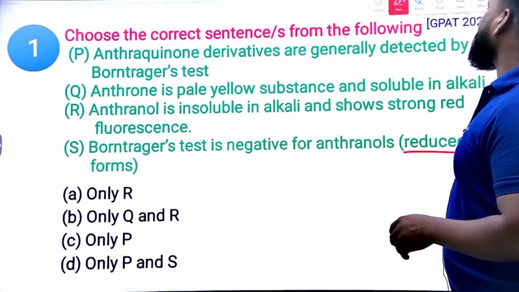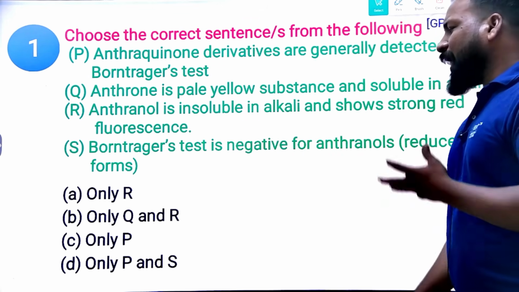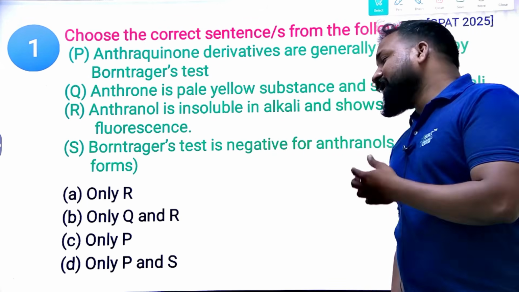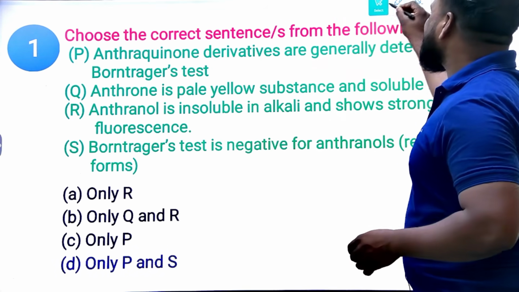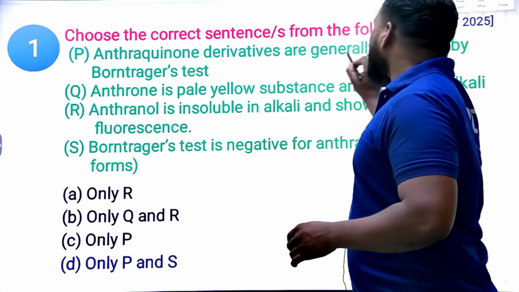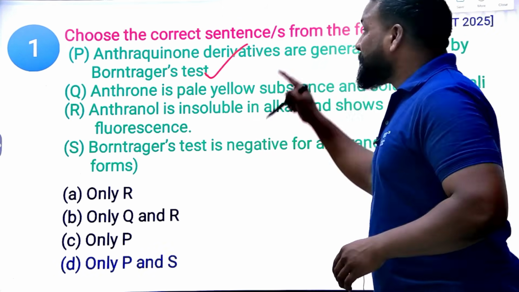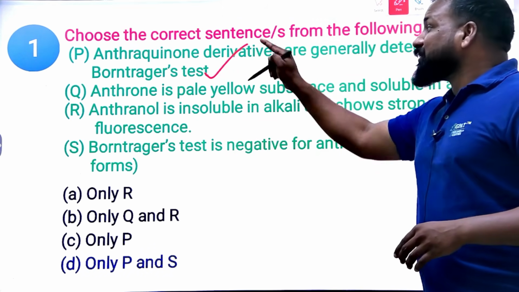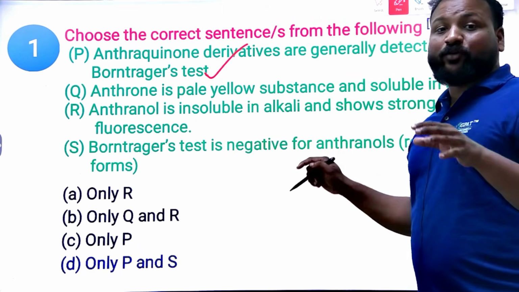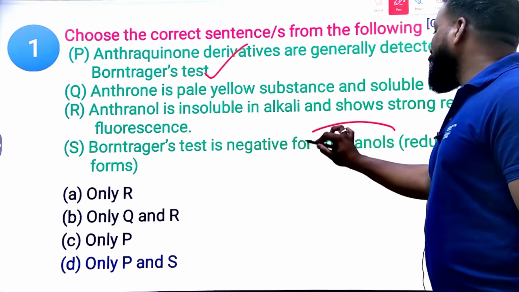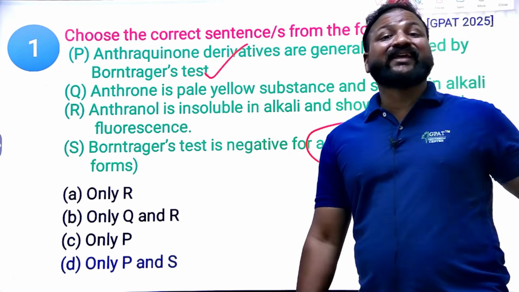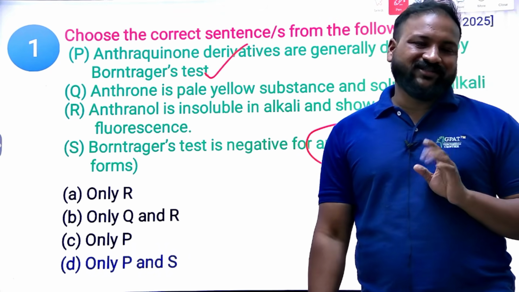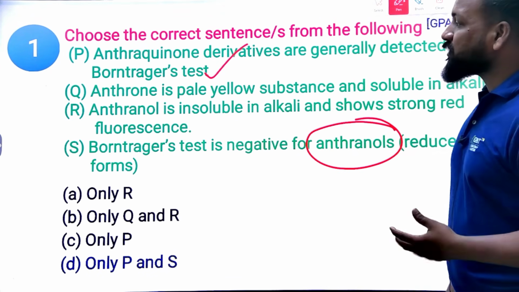This question is from GPAT 2025. I hope the right answer will be P and S. Why? Because anthraquinone derivatives are generally detected by Borntrager's test, whereas the reduced forms of anthraquinone derivatives like anthranols cannot be detected by Borntrager's test. They need to be detected by the modified Borntrager's test. So these two statements are right.